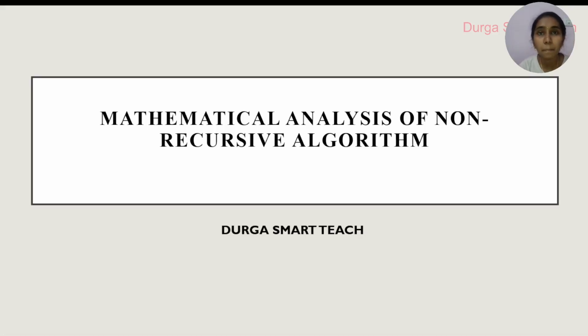Today I am going to discuss the mathematical analysis of non-recursive algorithms. In the previous class I discussed what a recursive algorithm is and what a non-recursive algorithm is. A non-recursive algorithm is also known as an iterative algorithm. It is an algorithm which contains looping statements, either a for loop, while loop or do while loop. The algorithm which contains recursion is known as a recursive algorithm. Today we will discuss non-recursive algorithms.